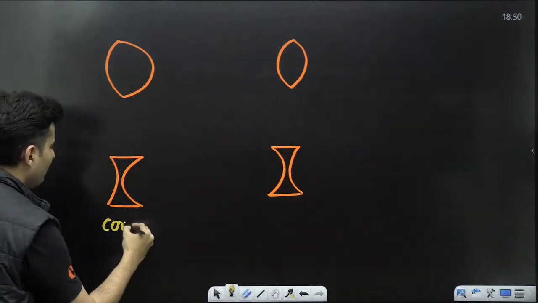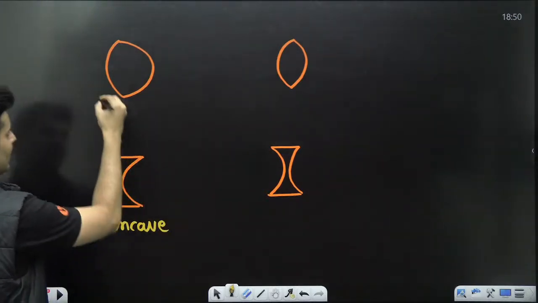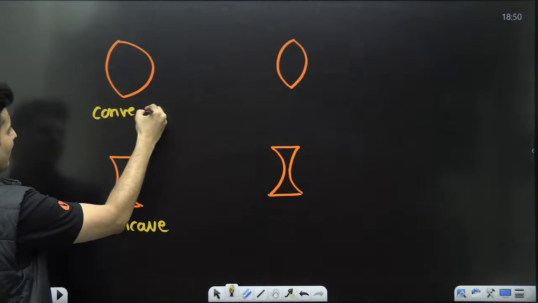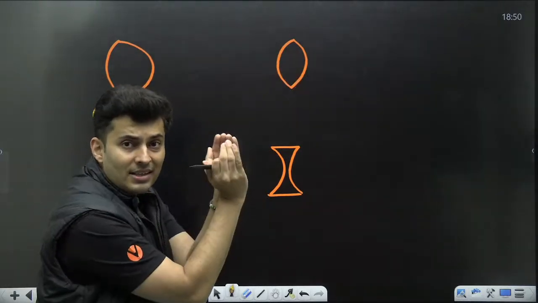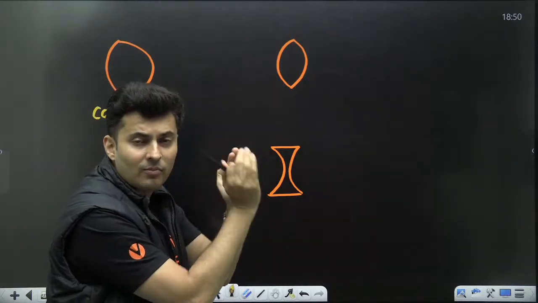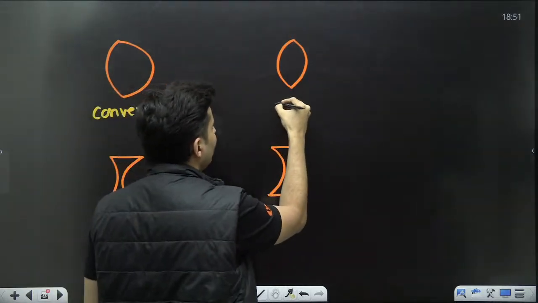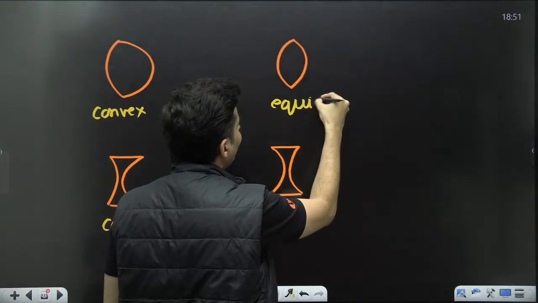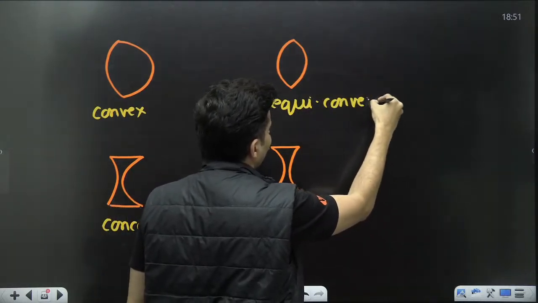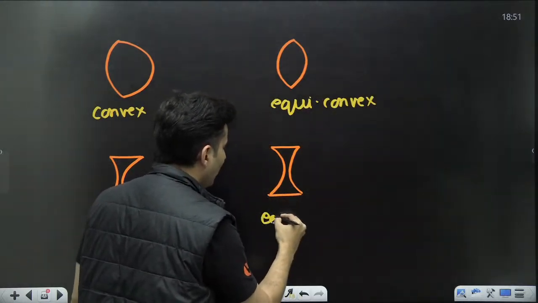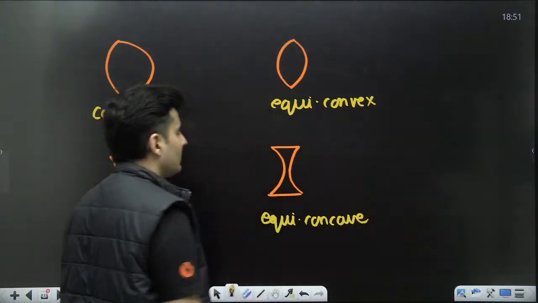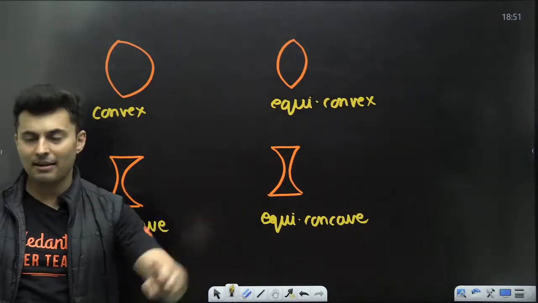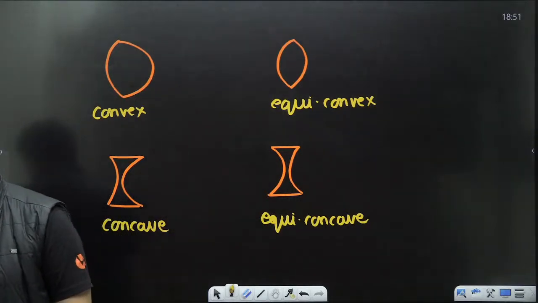This is a simple concave lens. This is a simple convex lens. But here, when both sides have the same radius, same curvature, same shape, you can see it is symmetrical, then it is called an equiconvex lens. And this is called an equiconcave lens. Is that clear, everyone?